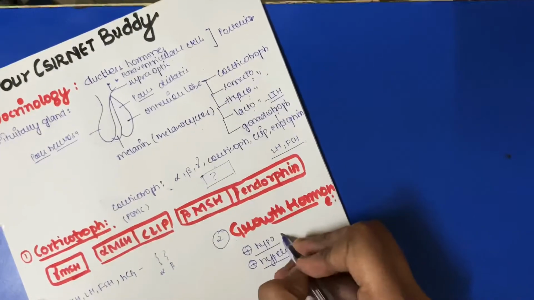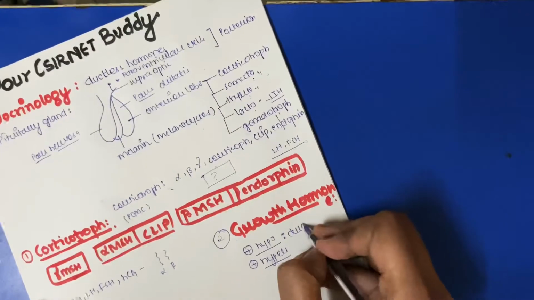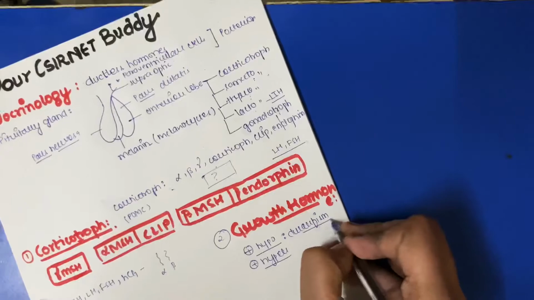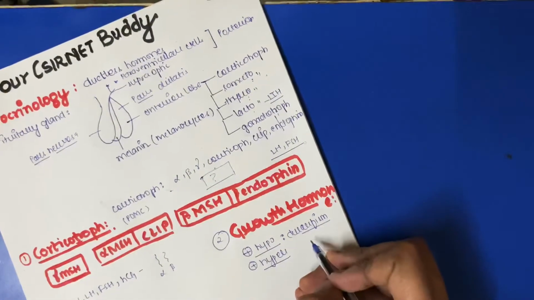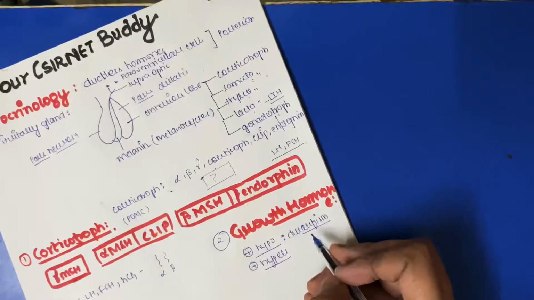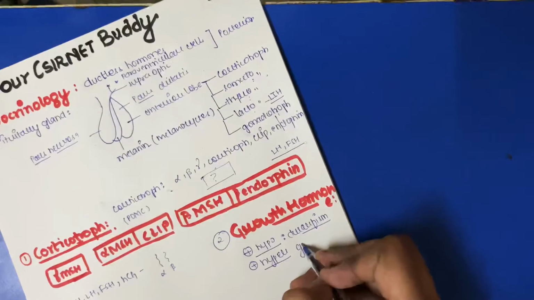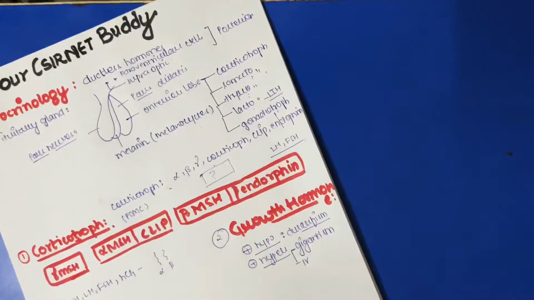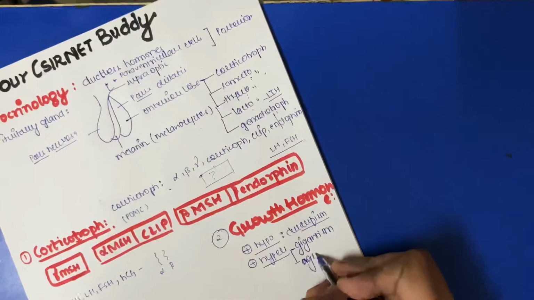The hypo condition can cause dwarfism, people who are very small in height, and the hyper condition causes gigantism, very tall people like Khali. Sometimes in adults it also causes acromegaly.